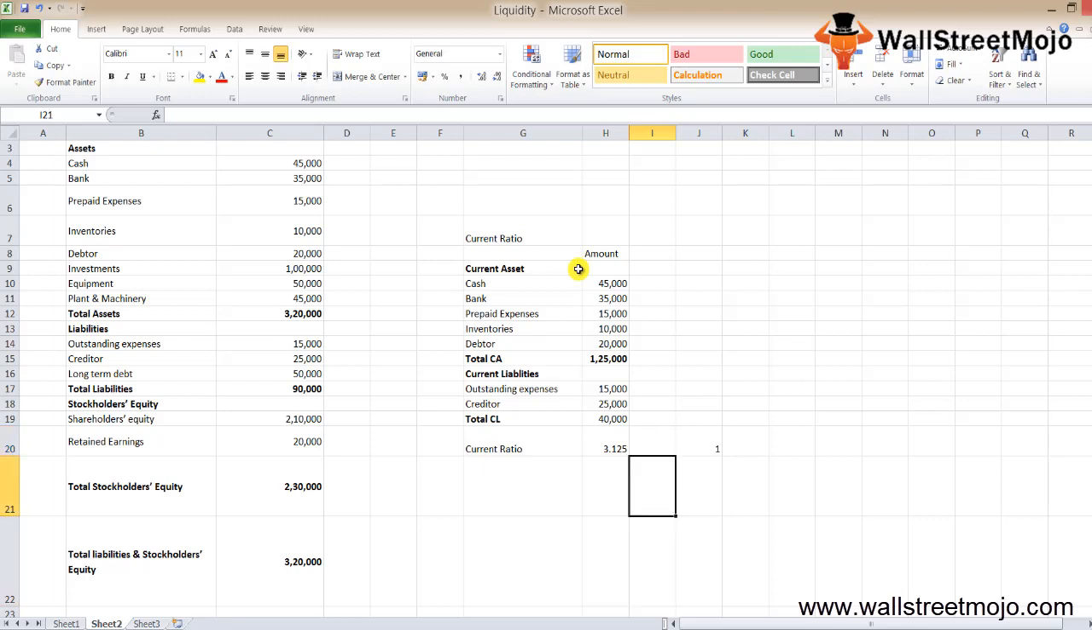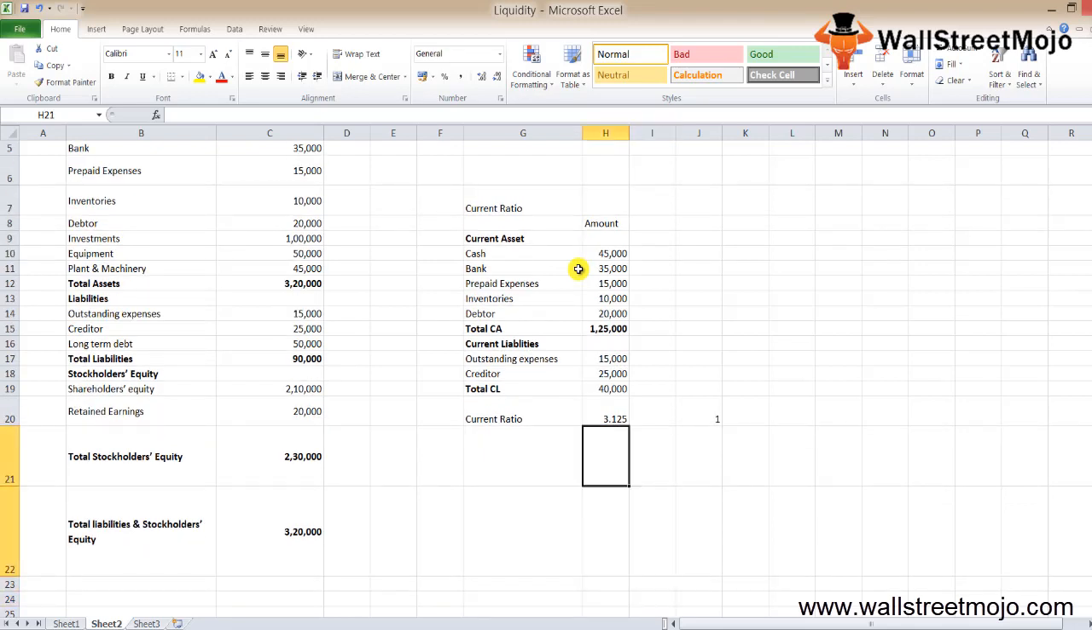Now we'll look at the quick ratio. The only difference between the quick ratio and the current ratio is that in the quick ratio, we do not consider inventory in the current assets. That's all the difference. Just remove the inventory over here, and automatically this is going to be your liquid ratio, that is 2.875. From the calculation, it's quite clear that even the quick ratio of the company is quite good.